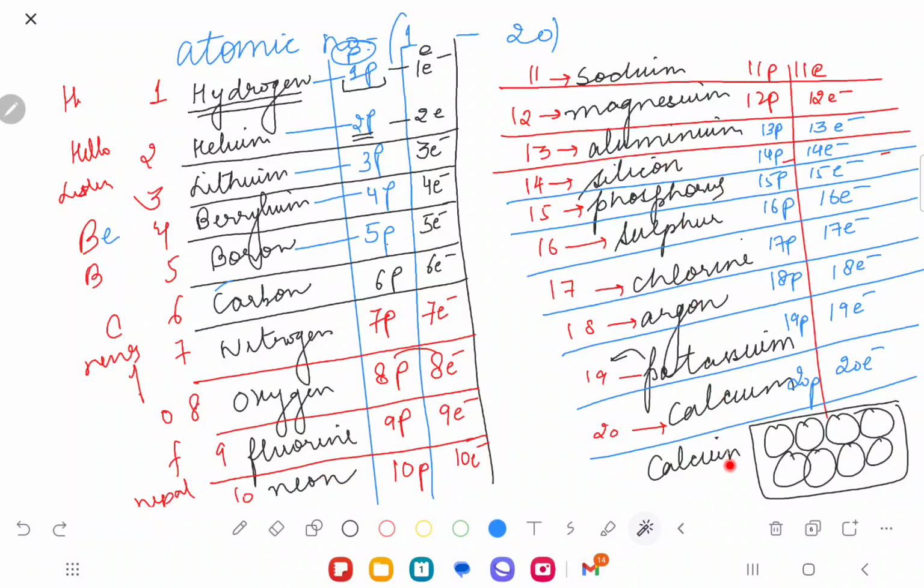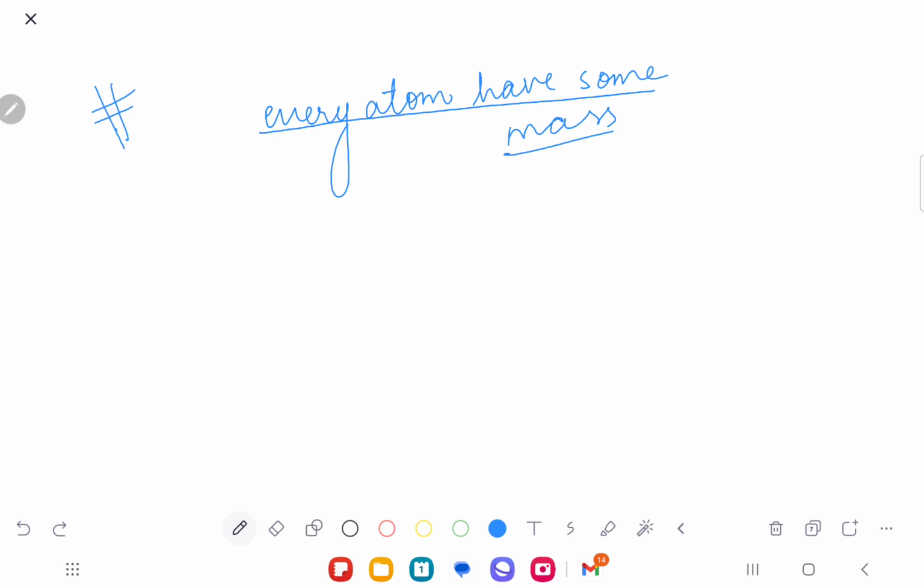The next 10 I'll make you learn in the next class. But I hope you're understanding this basic concept. Tell me, Natalia. Yes. Right? So this is the concept. Now, as you move forward, understand, every atom has some mass as well. Every atom has some mass. Understood or not?